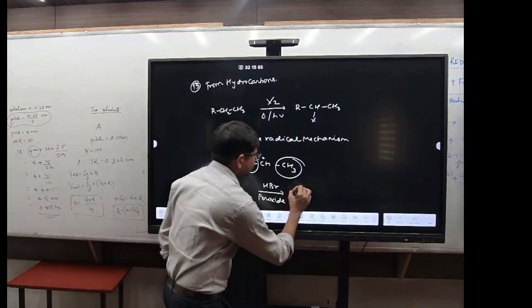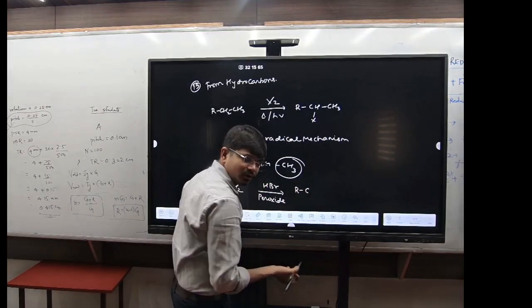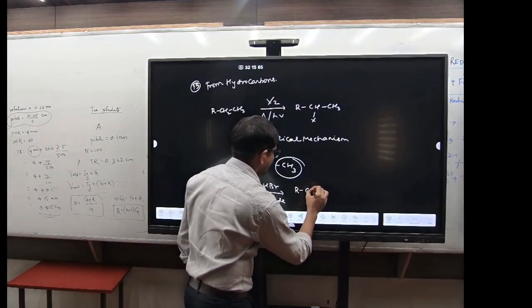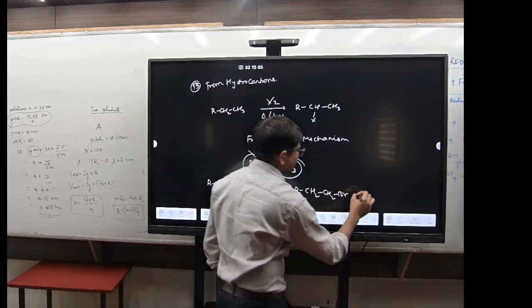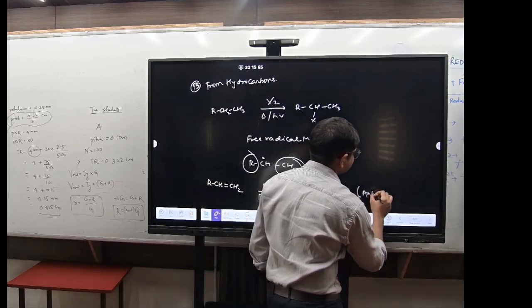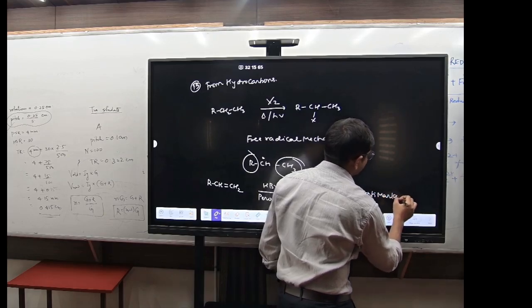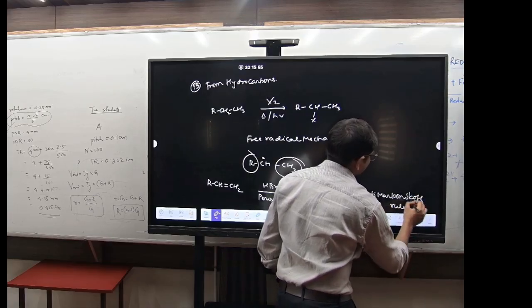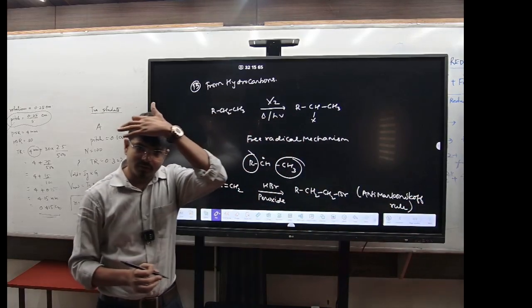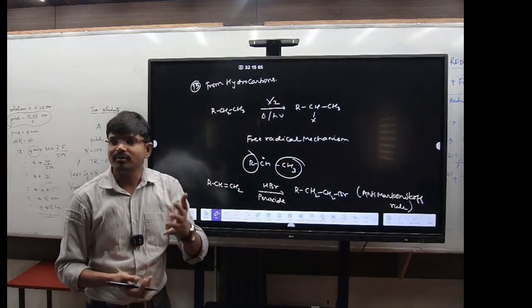But it will follow the anti-Markovnikov rule. So it will have RCH2 and CH2Br. That is the anti-Markovnikov rule. You know about the anti-Markovnikov rule and the Markovnikov rule? What is the Markovnikov rule?